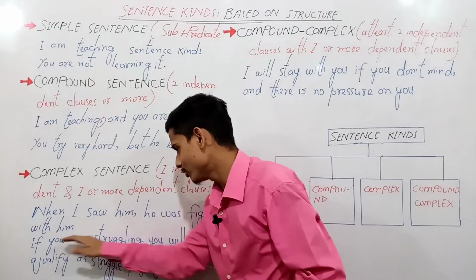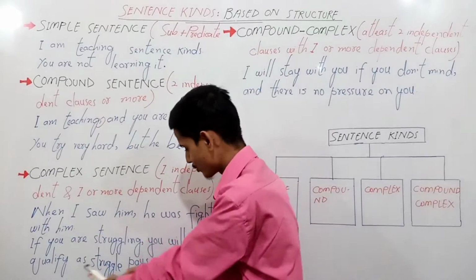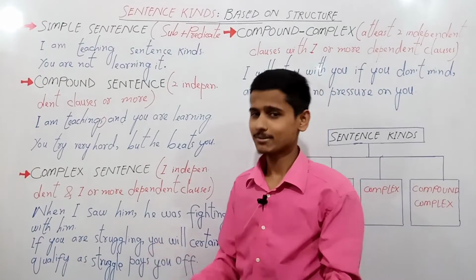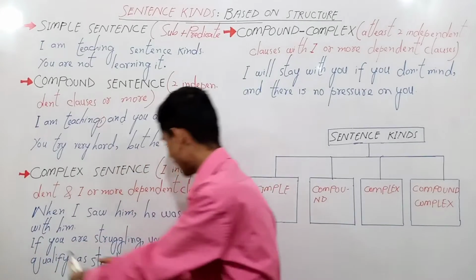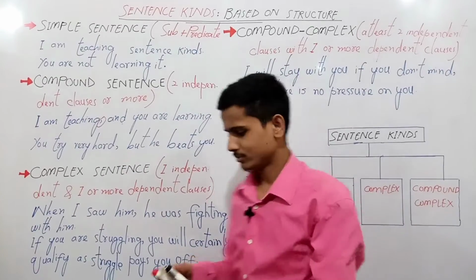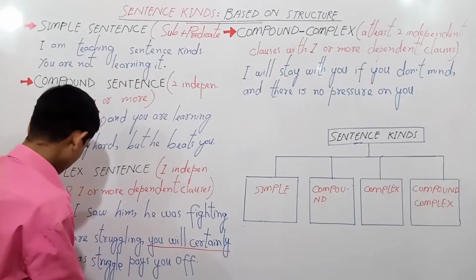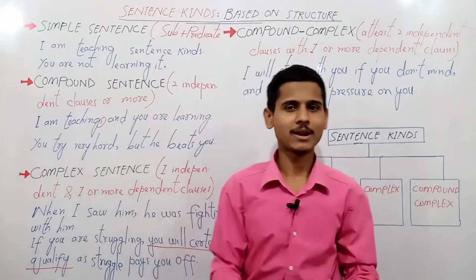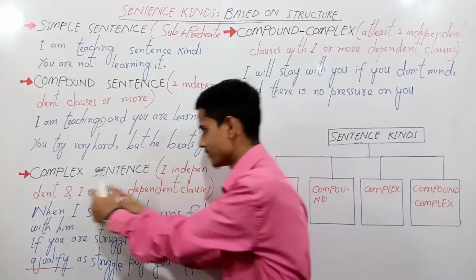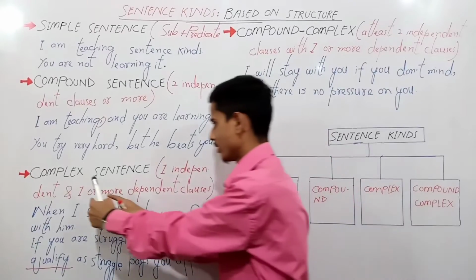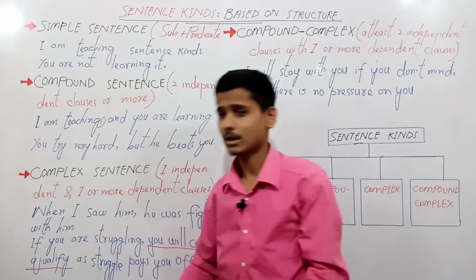So if you are struggling, this is a dependent clause, and as struggle pays you off, this is also a dependent or subordinate clause, which has been preceded by you will certainly qualify. Only this is the independent or main clause here, right? So look back here: one dependent clause, and here we have two dependent clauses.